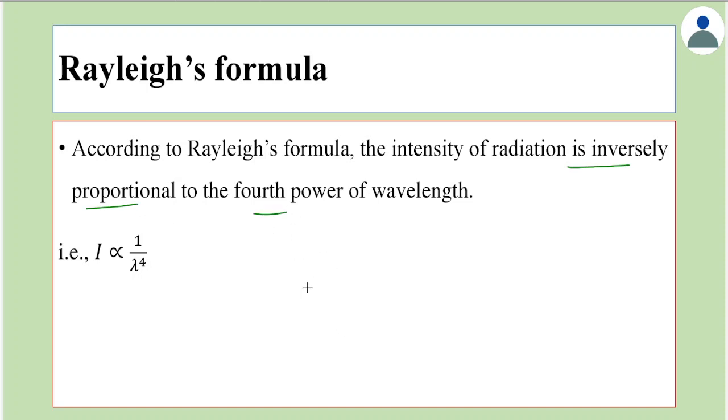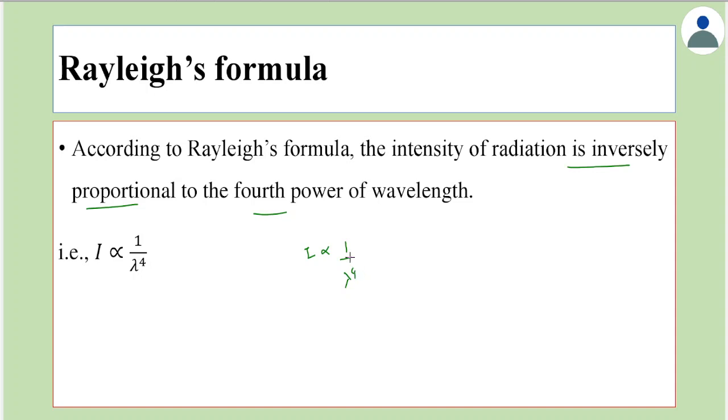So if we have a wavelength of a certain value, then the intensity we receive would go as 1 by lambda power 4. The proof of this is not required for class 12 level. Just learn this formula: the intensity of radiation is inversely proportional to the fourth power of wavelength.